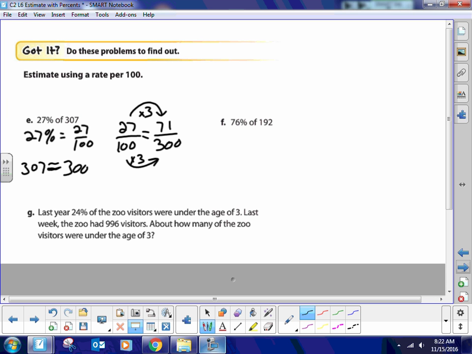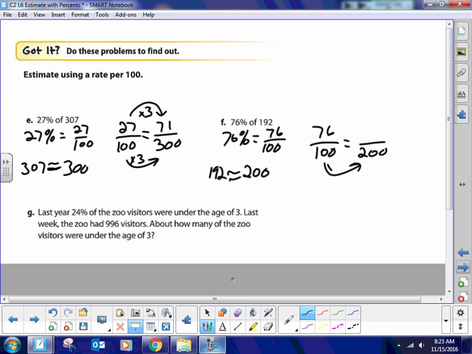Okay? Again, with 76%. 76%, the very definition of a percent is a ratio of a number being compared to 100. We're going to take 192, approximate that to be 200, and we're going to have 76 over 100 is equivalent to something over 200. So this is multiplied by 2, so you multiply this by 2. It's 152. All right, not too bad.